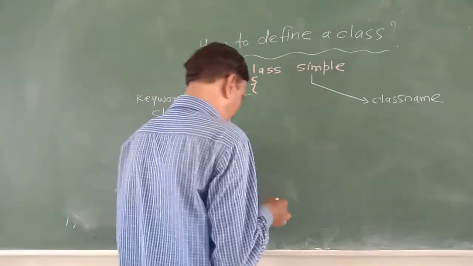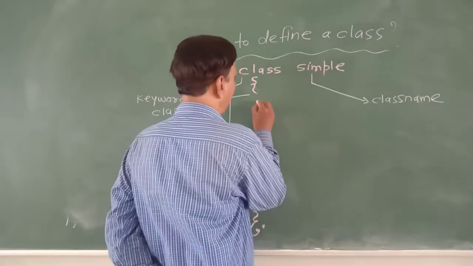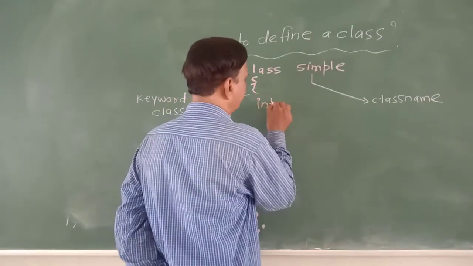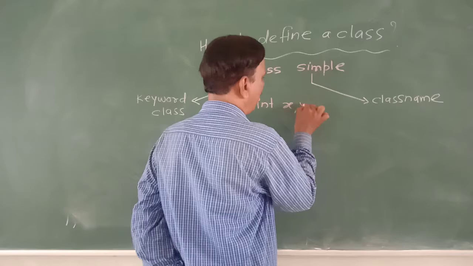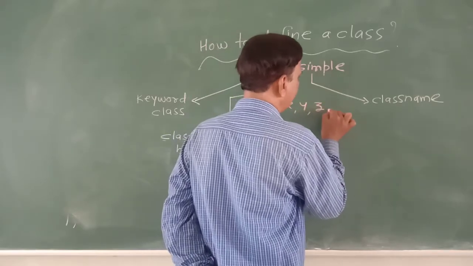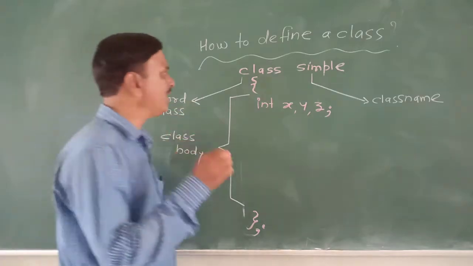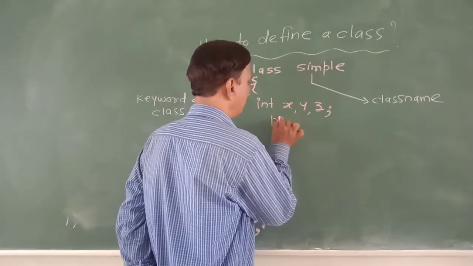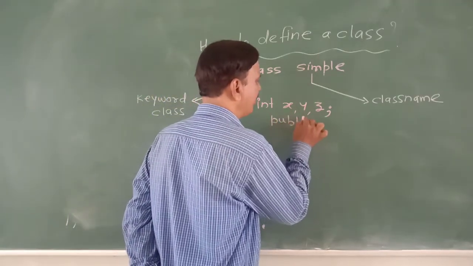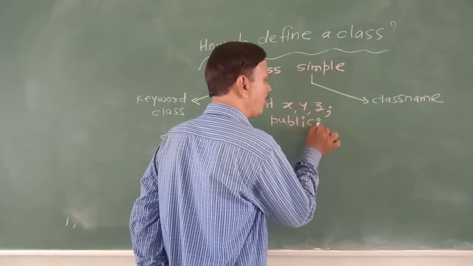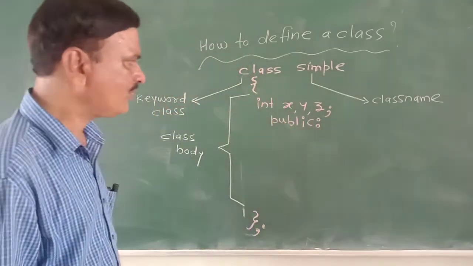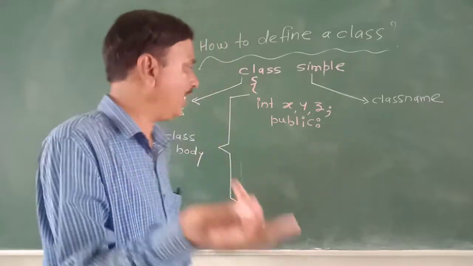So we will write here some members. Integer x, y, z. Now there is a keyword public. What that keyword public is, that also we are going to see. It is followed by a colon. And now we are defining a function.